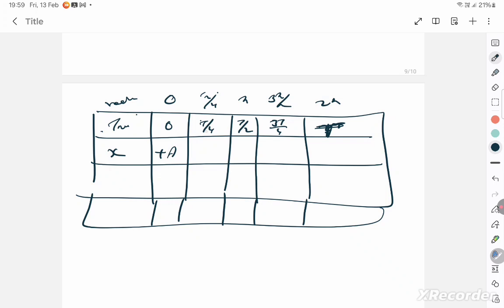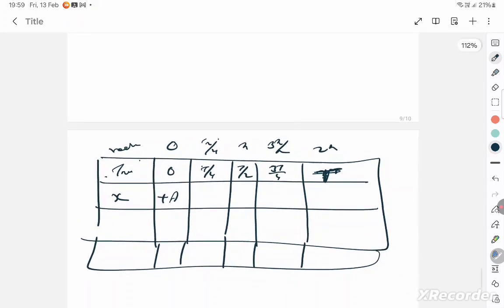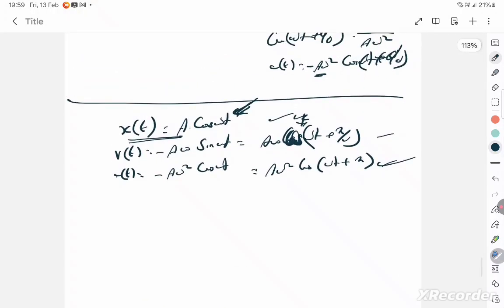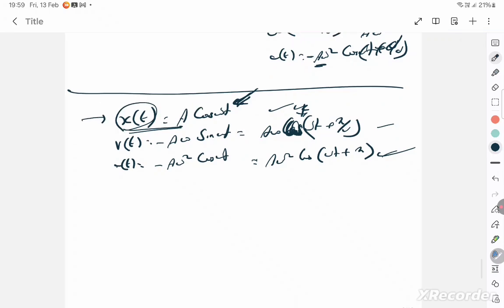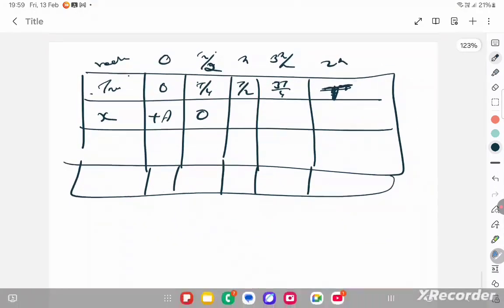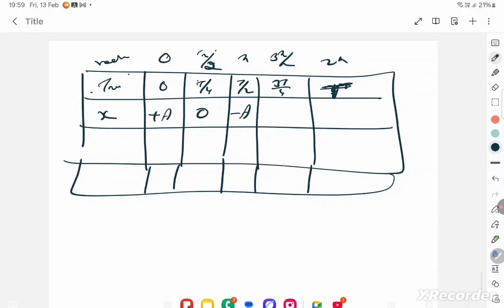And then at pi by 2, cos 90 is 0. So x will also be 0. Then at this point it will be minus a. At this point it will be 0. And then at this point it will be plus a. So you understood. We are substituting in the cos omega t.